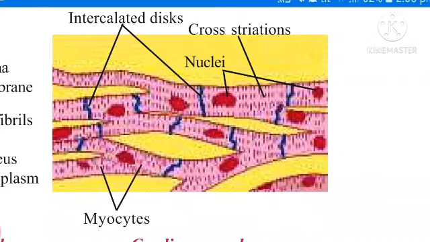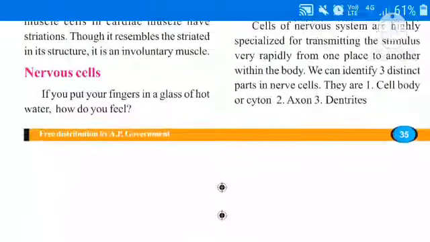If you put your leg on a sharp edged stone while walking, how will you feel? I feel a lot. I worried a lot. Sending information or sending messages from sense organs to brain, which is